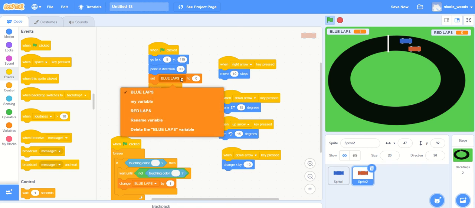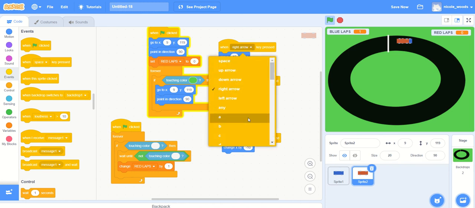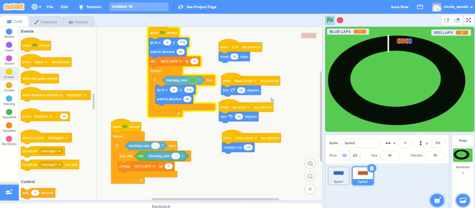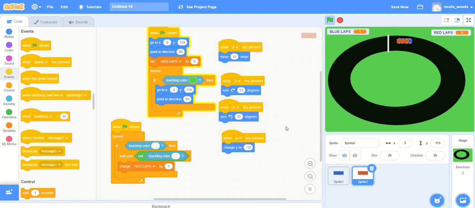Okay, so we're on our red car here, so we'll make this our red laps there, our red laps here, and we have to change the way it's controlled because you can't have a two-player game where the two players are trying to use the same keys. So to go forward for this one, we will use D. To turn, we'll use S. And to turn the other way, we'll use W. If you're putting in a little cheat for reverse, we might use A for that. You can use any letters so long as your player knows which letters they're for.